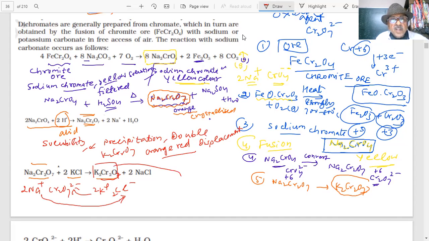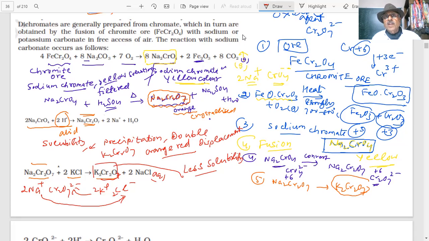it has less solubility. Therefore, it will precipitate, and NaCl is more soluble and will dissolve in water, aqueous. This dissolves, this has less solubility. Therefore, you will get potassium dichromate crystals.